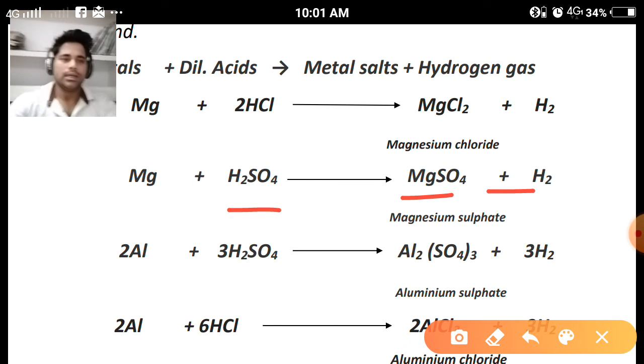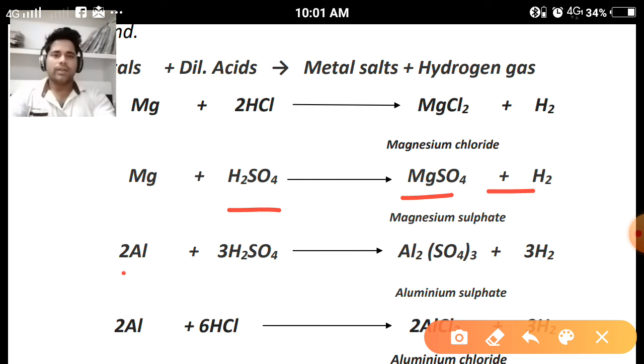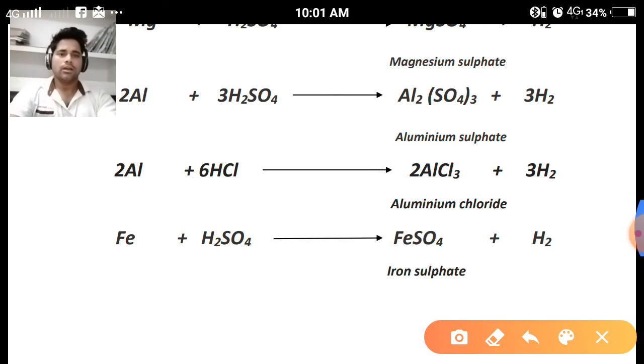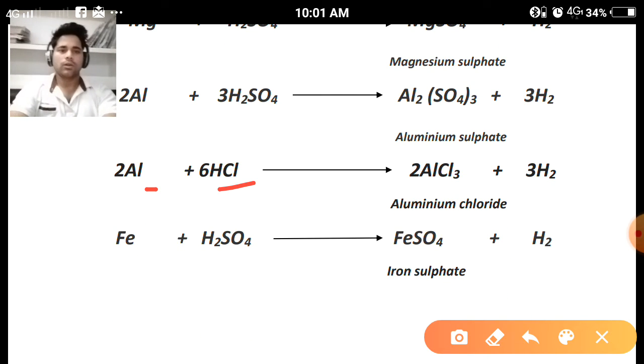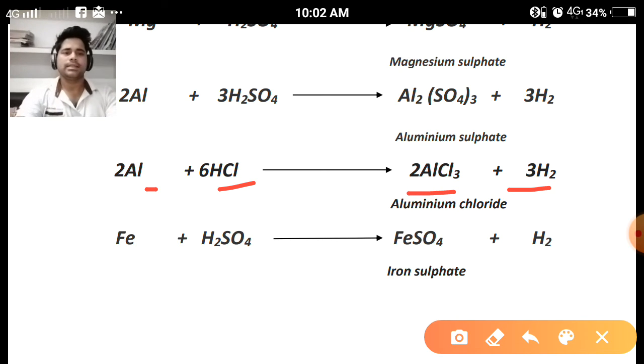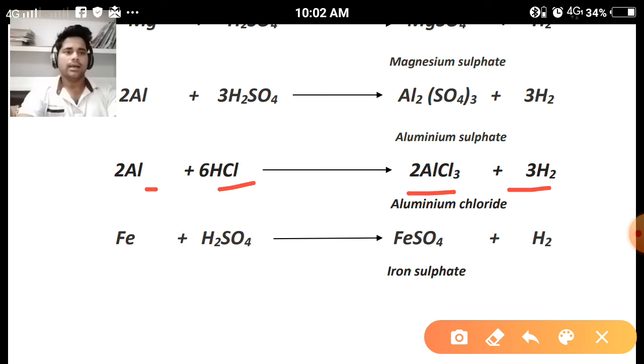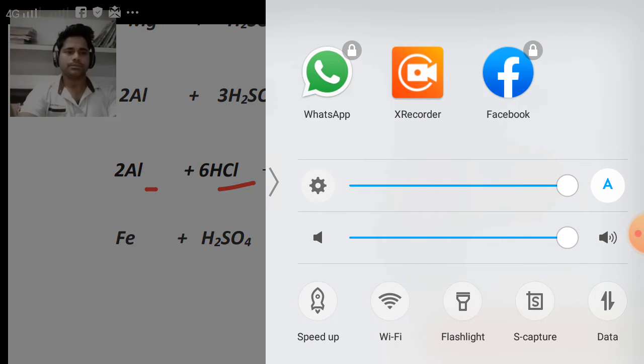When aluminium reacts with sulfuric acid, it forms aluminium sulfate and hydrogen gas. When aluminium reacts with hydrochloric acid, it forms aluminium chloride, a type of salt, and hydrogen. We will see a similar phenomenon in all metals when they react with acids. Clear?